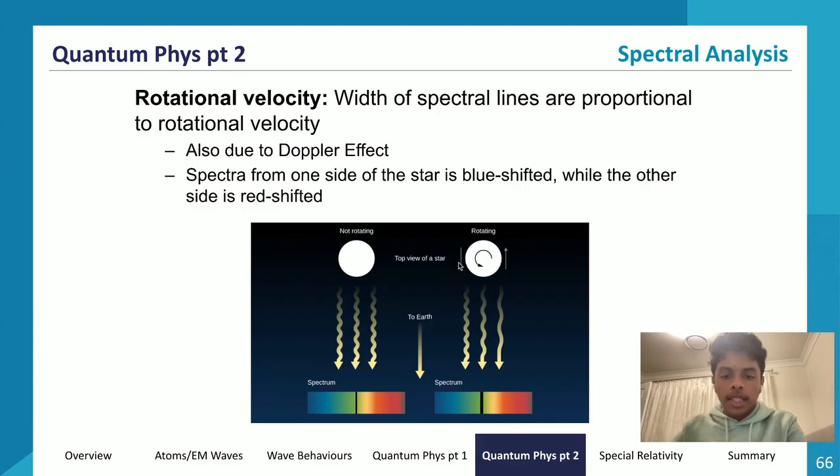At this end the wavelengths are going to be shorter, squished, and at this end the light waves are going to be stretched out. This is also an application of the Doppler effect, so the spectral lines will have a greater width, they'll basically get pulled apart more. So the width of the spectral lines is proportional to rotational velocity. So that is rotational velocity.